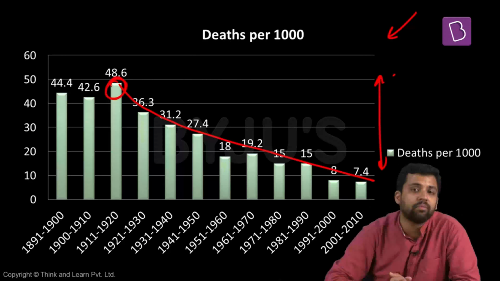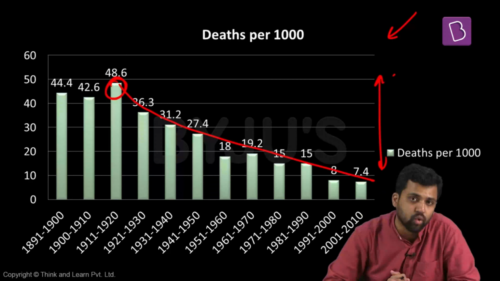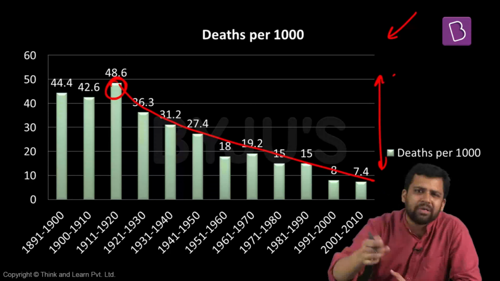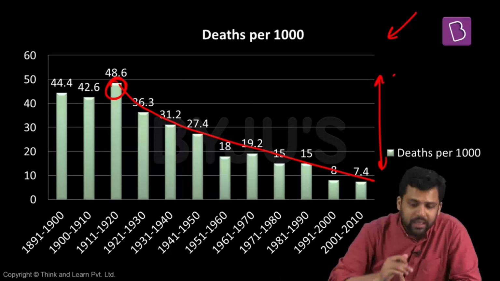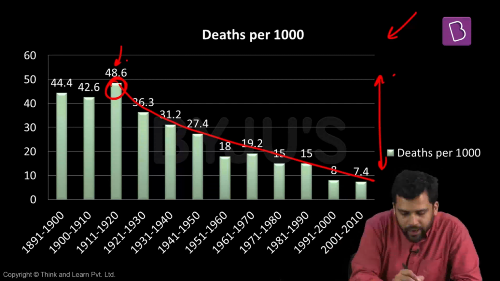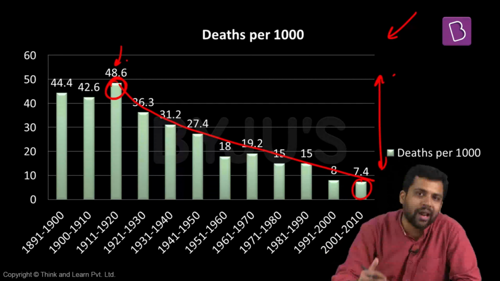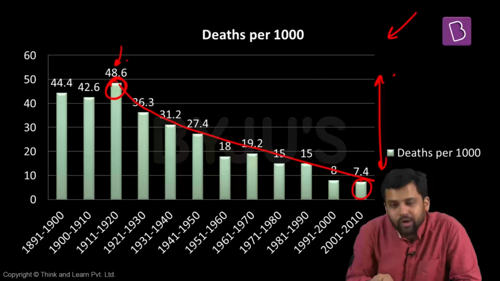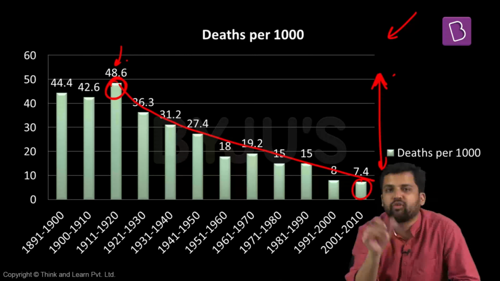Death rate here was high. If you remember, we discussed this when we were discussing the first topic, population size and growth. I told you that during this period, there were plague and other epidemics, famine was also there, which led to a massive number of people dying. 7% of the population was wiped out. So death rates were high, but from that period onwards, death rate has consistently declined. And the decline in death rate has been steeper, more rapid as compared to the decline in birth rate. Remember, birth rate did not decline to this extent. So the number of deaths has declined more rapidly than the number of births.